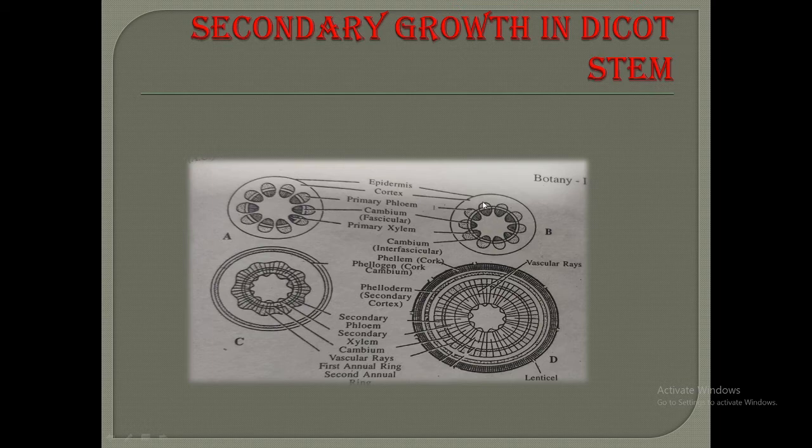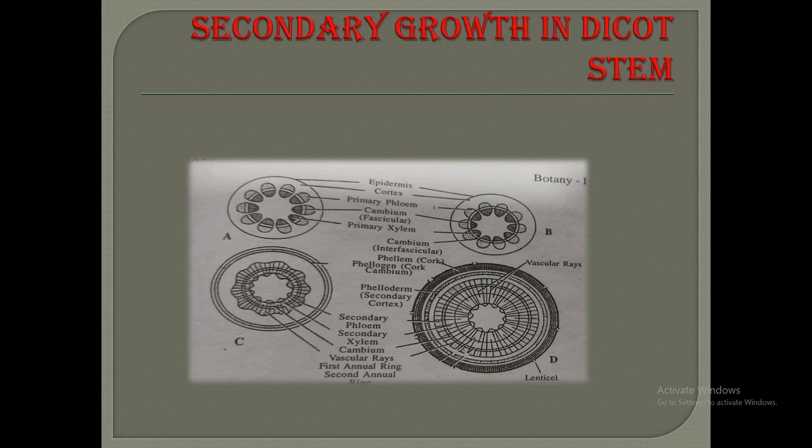They contain a single layer of cambium cells, and these cambium cells separate the primary xylem from the primary phloem. That is known as the fascicular cambium. It means the layer between the primary xylem and primary phloem forms a special type of ring, which is known as the cambium ring, that is the fascicular cambium. That is the cambium of the vascular bundle.